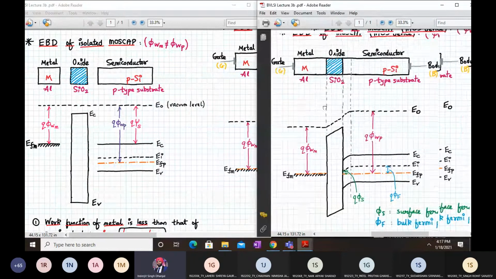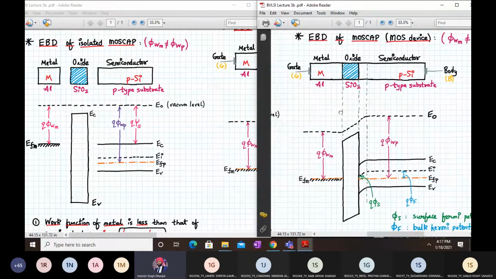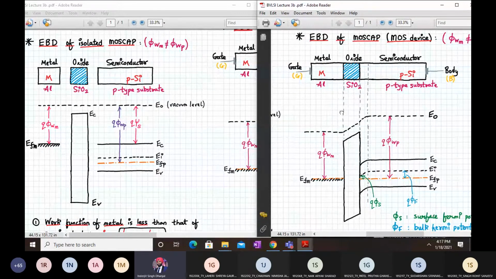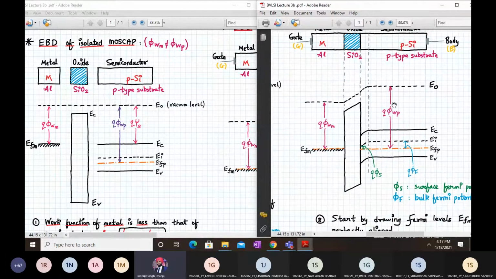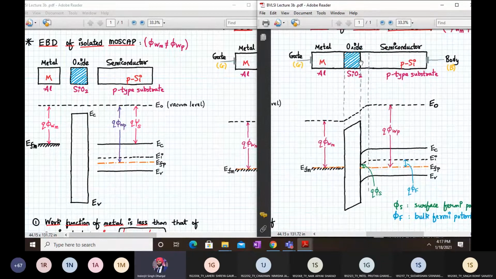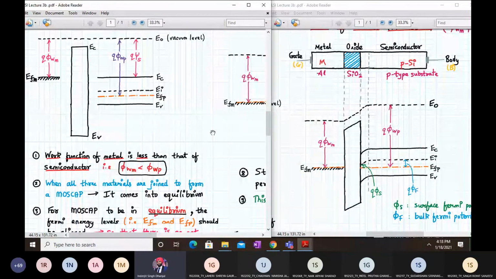Now on the right hand side, what you see is my MOS capacitor energy band diagram when the three of them are joined together. As you can see, there is some bending happening here. We will see in the next 5 minutes why this band bending happens when we join the metal, oxide and semiconductor together. We have not even applied any voltages externally, we have just joined them together.